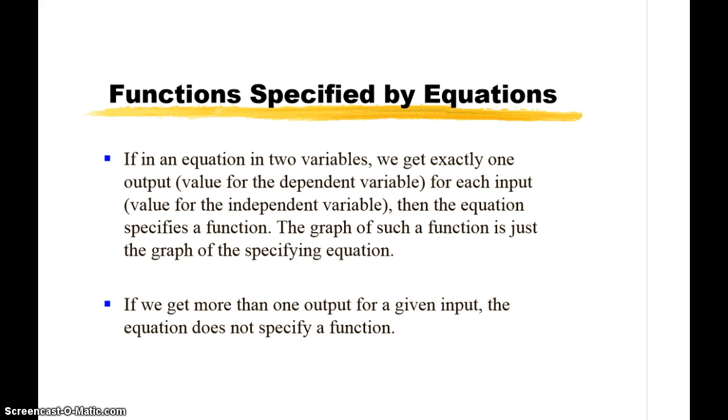Okay, so usually functions are specified by equations, more frequently in our class especially. So if in an equation in two variables, we get exactly one output only, right? So one element of the range for each input. So we get one output for each input here. Then the equation specifies a function. The graph of such a function is just the graph of the specifying equation. So this little part here is quite important. If in an equation in two variables, you need to get exactly one output for each input. Remember that, one output for each input.